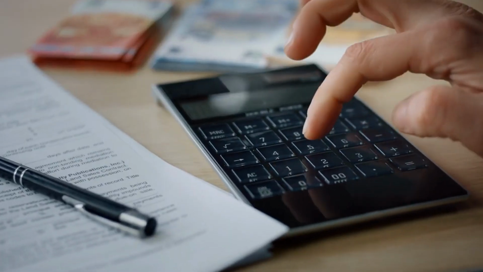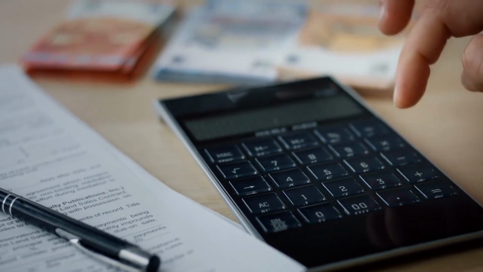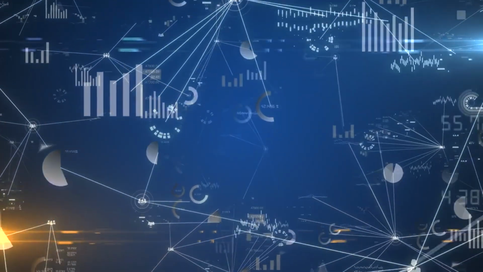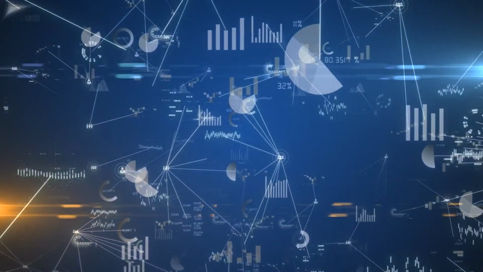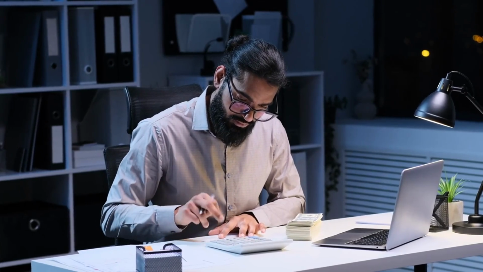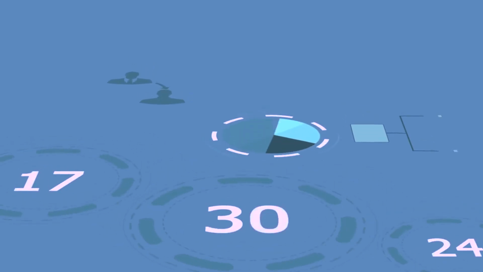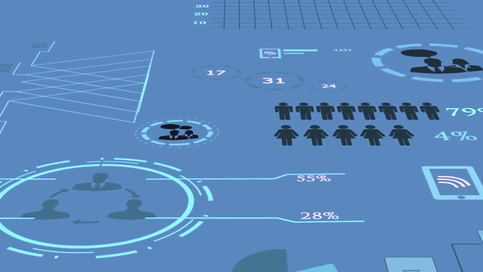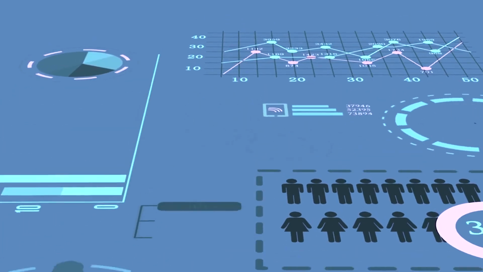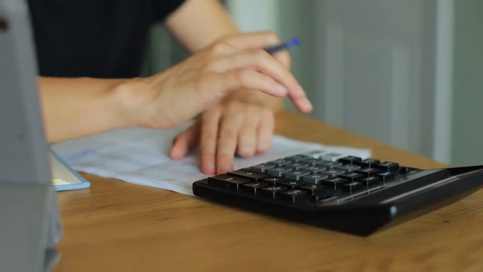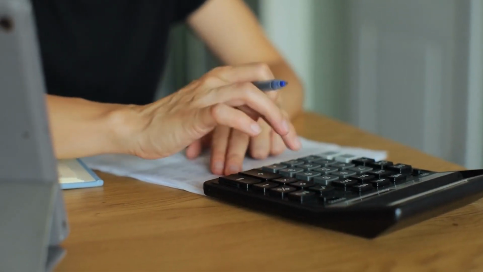Calculating profit margins is vital for understanding how much money can be made after covering property-related costs. To find the profit margin, start with net profit, rental income minus all expenses. Divide that figure by total revenue and multiply by 100 to get a percentage. For instance, if you generate $50,000 in rental income and incur $40,000 in expenses, your net profit would be $10,000, resulting in a profit margin of 20%. This calculation is crucial for assessing financial health and comparing investments.